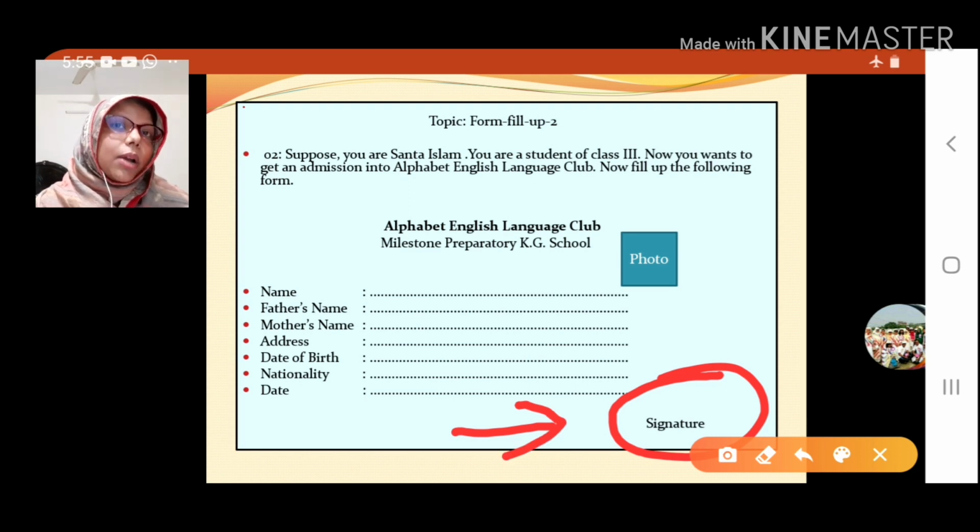Whatever signature you give, whose name is it? Not your name. Remember it. Here you will give the name Shanta Islam. Sometimes you make this common mistake: you write the name Shanta Islam, and when you give the signature, by mistake you give your own name. Don't do it. So the signature also will be Shanta Islam, not your own. Clear, all of you? So I think all of you understand everything we are going to discuss